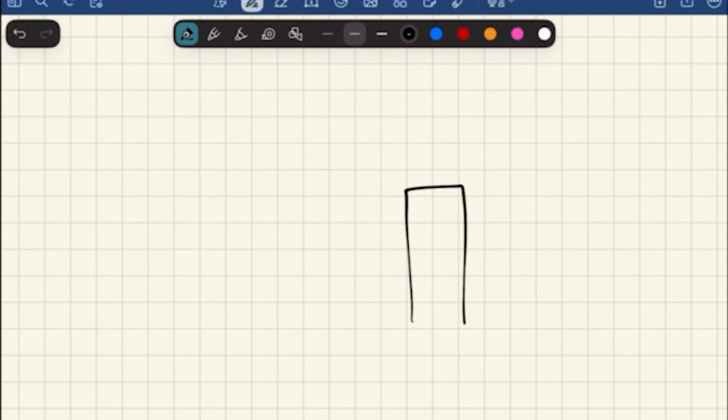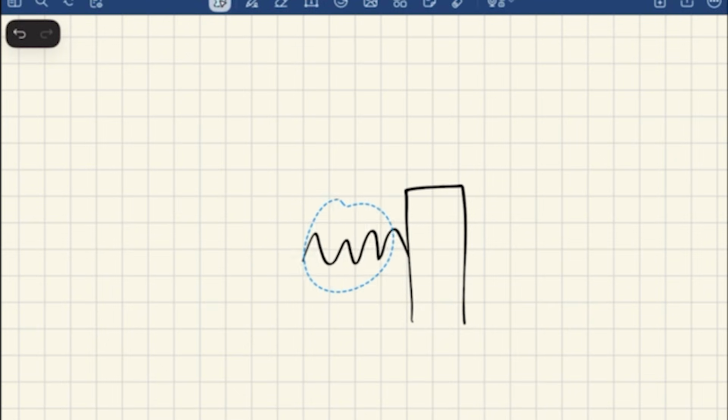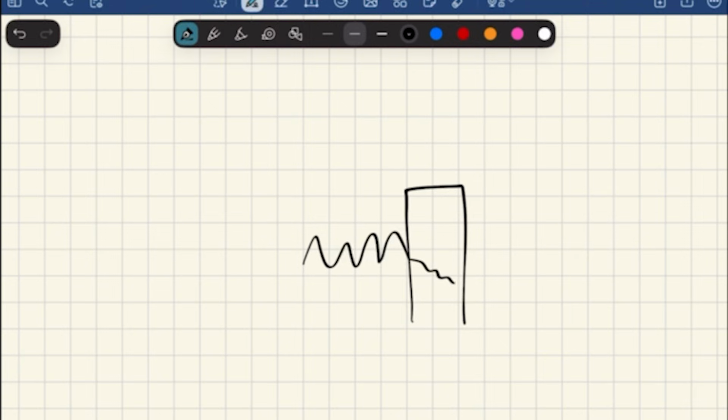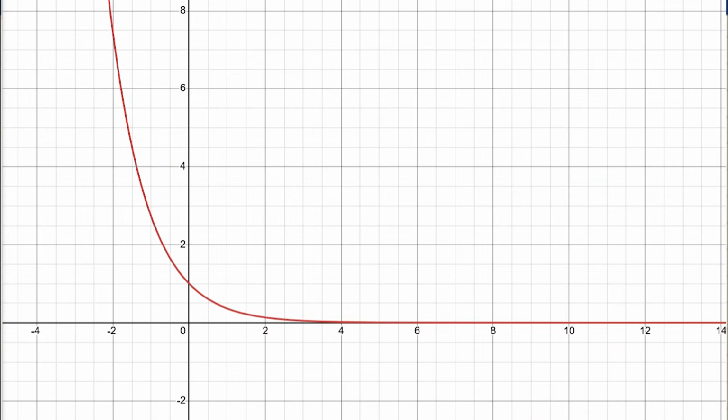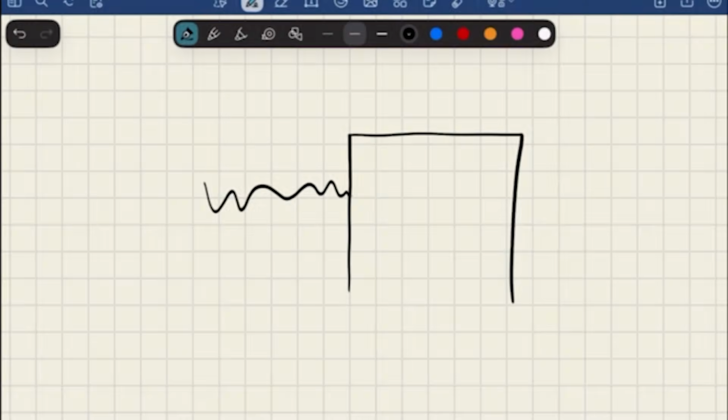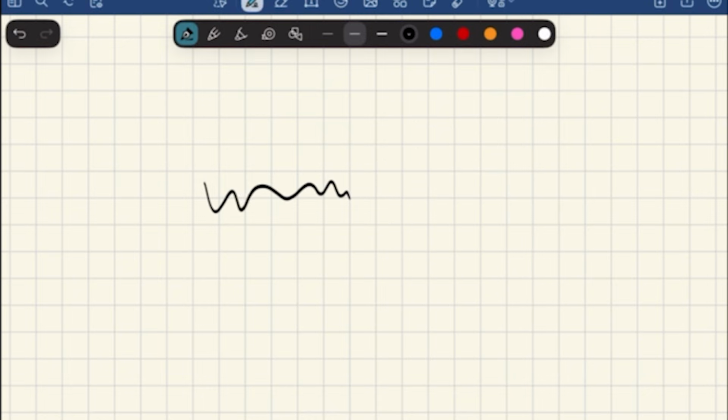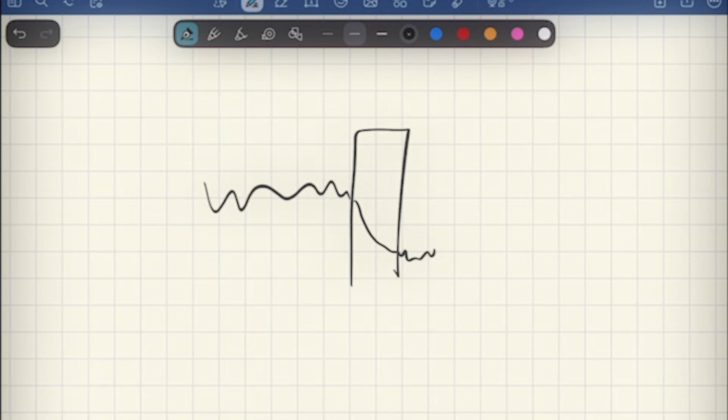Now why does this happen? Well, instead of instantly stopping when it hits the wall, the wave function instead decays rapidly. Its decay is given by the equation e to the negative kt. If we graph that, we can see that it drops off quickly, but not instantly. So, if the barrier we need to cross is thin enough, the wave function will not decay all the way, and will leave a portion on the other side. Therefore, we have a non-zero probability of finding the particle there.